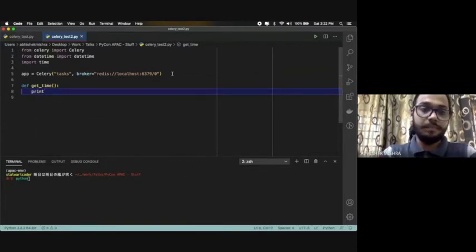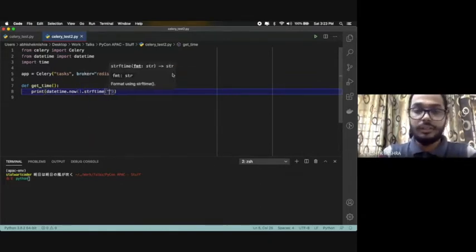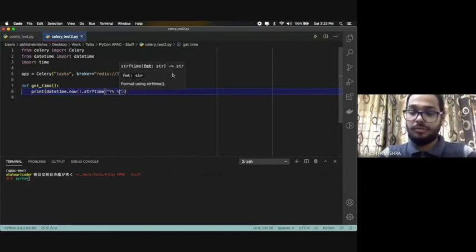So I'll say datetime.now().strftime, and I need year, month, and day. Just for the timing, and then you can also define hours, minutes, and seconds if you want.